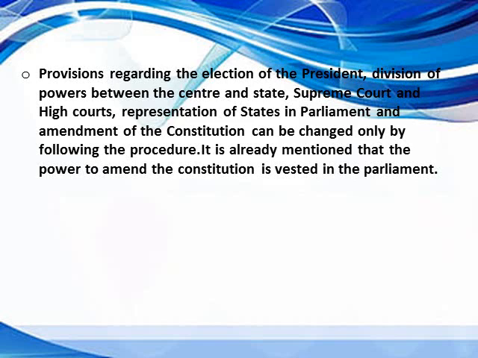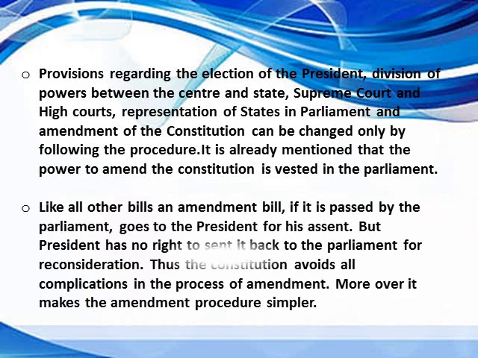It is already mentioned that the power to amend the Constitution is vested in the Parliament. Like all other bills, an amendment bill, if it is passed by the Parliament, goes to the President for his assent. But President has no right to send it back to the Parliament for reconsideration. Thus the Constitution avoids all complications in the process of amendment. Moreover, it makes the amendment procedure simpler.